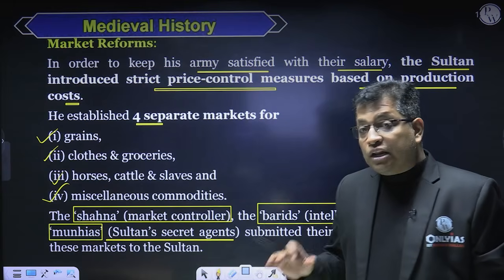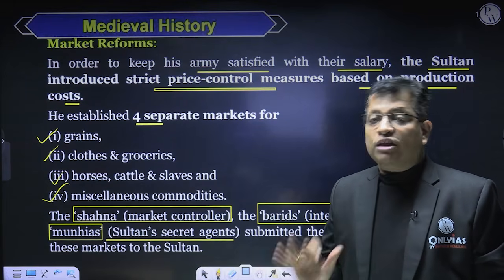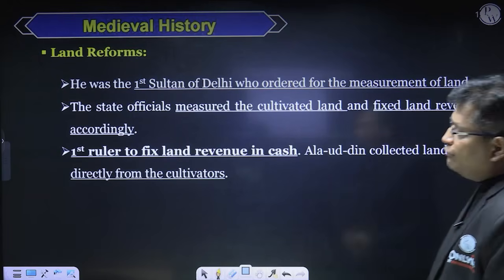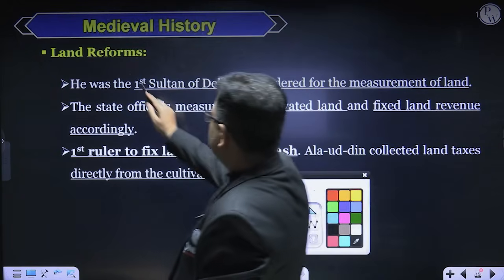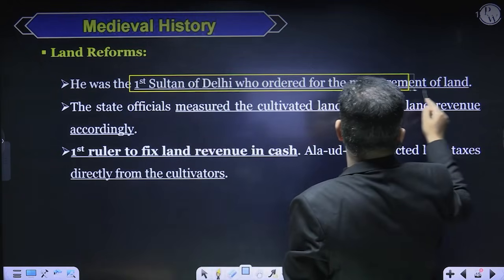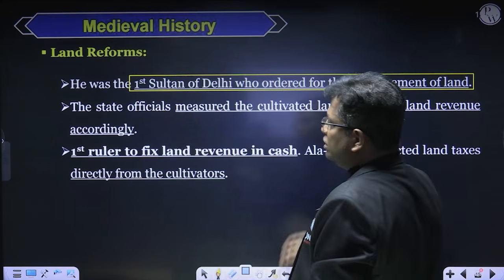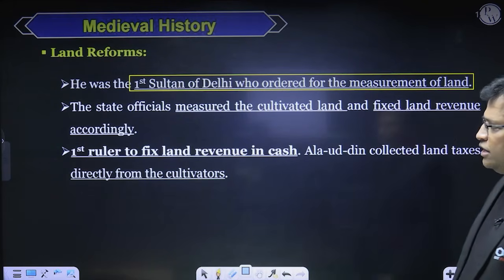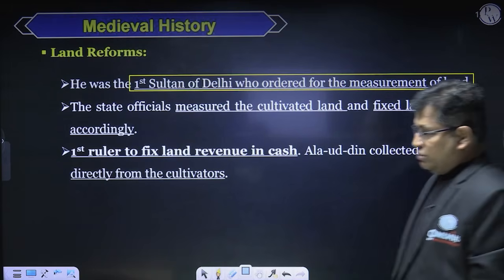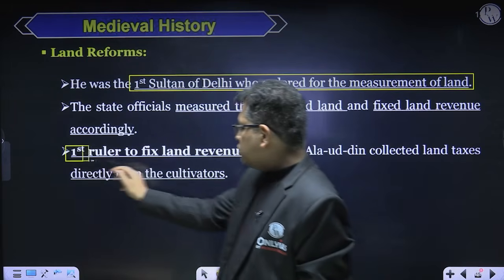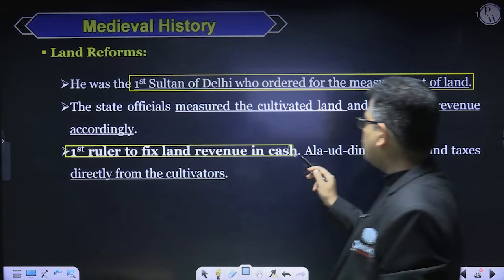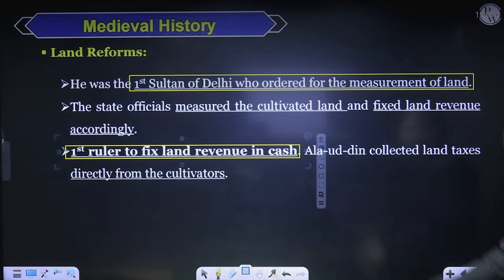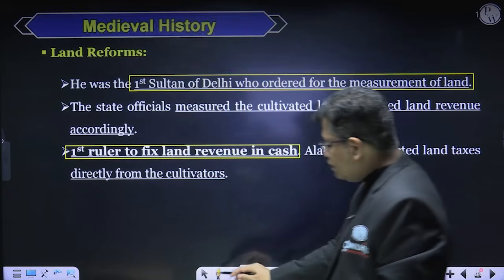So this was a well-spanned system operating in the markets also, right? Now, coming to the land reforms. Again, he was the first Sultan of Delhi Sultanate who ordered the measurement of the land, right? And the state officials measured the cultivated land and fixed the land revenue accordingly, right? And again, he was the first ruler of Delhi Sultanate to fix revenue in cash. Alauddin Khalji collected land taxes directly from the cultivators.